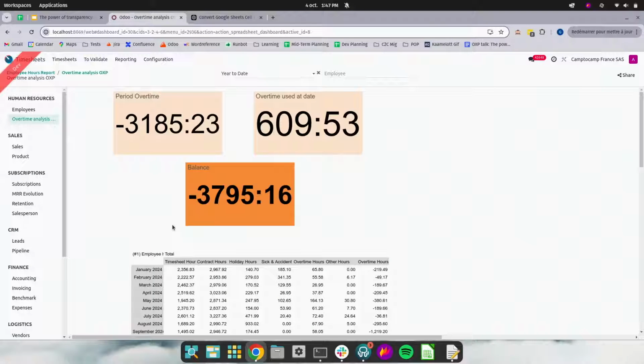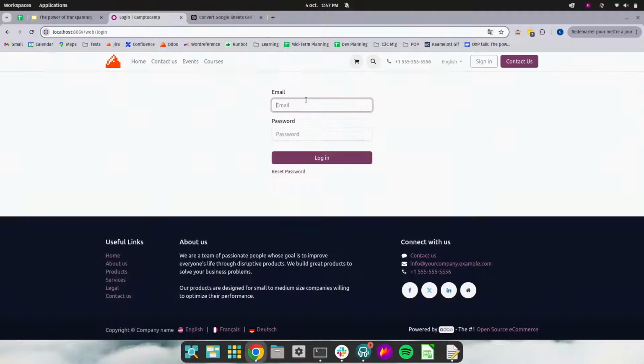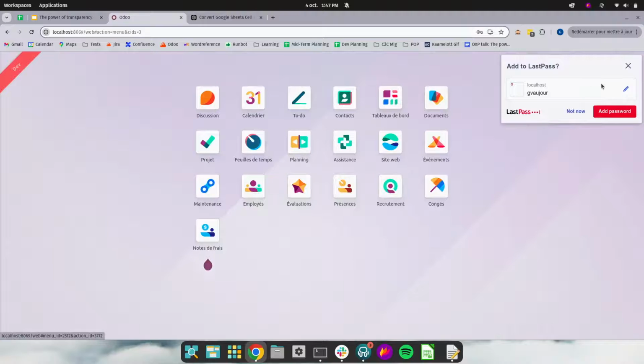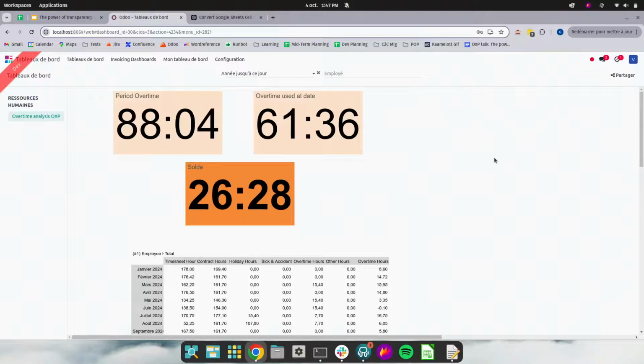Perfect. Now we have our dashboard, our overtime dashboard, so let's actually put it to the test. Here, I'm going to log out as the admin user, and I'm going to connect with my user. And now I can go in the dashboard app, and you see that I see automatically my overtime calculation for my own user.